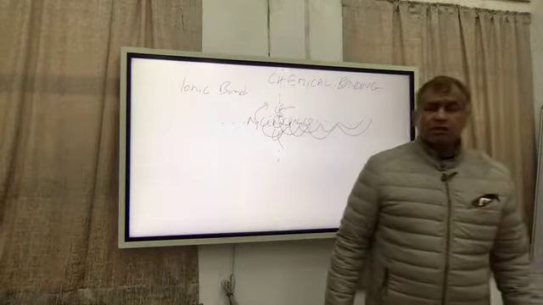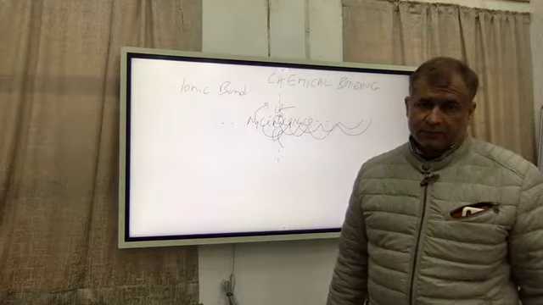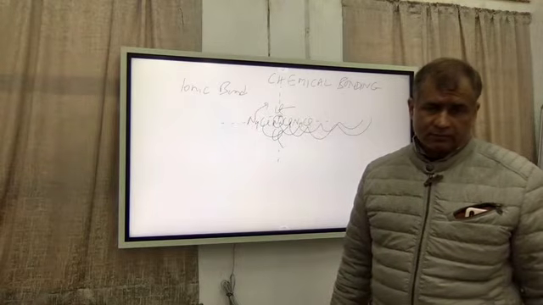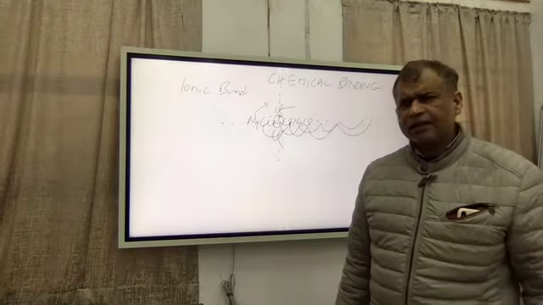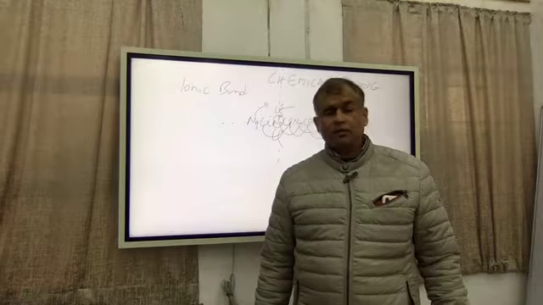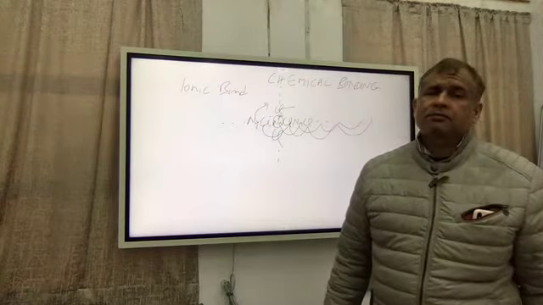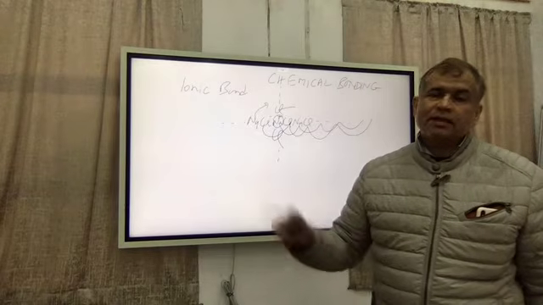So ionic compounds are not malleable and ductile. For example, if we take iron metal or silver metal, they are also hard. Iron also has a very high melting point. So we cannot say that it contains ionic bonds, but it is not brittle. It is malleable and ductile.